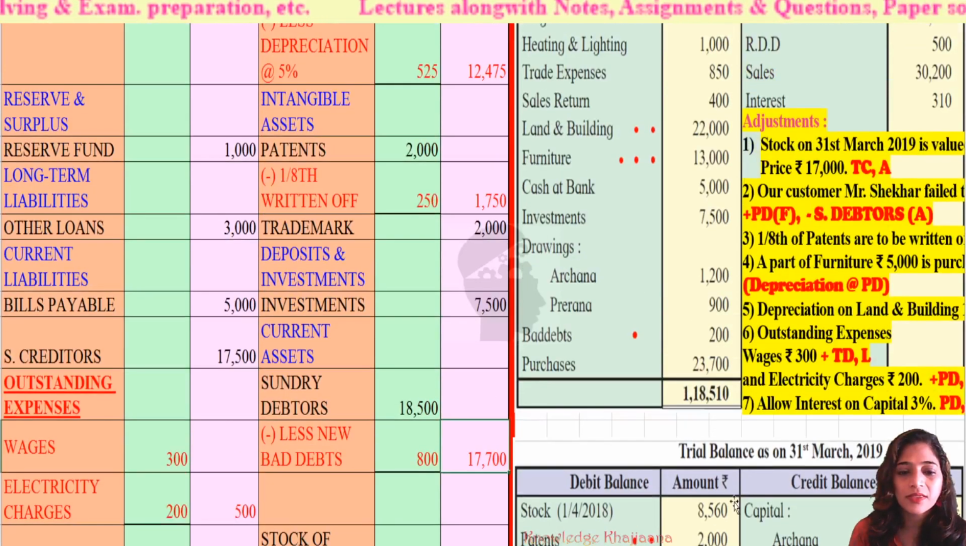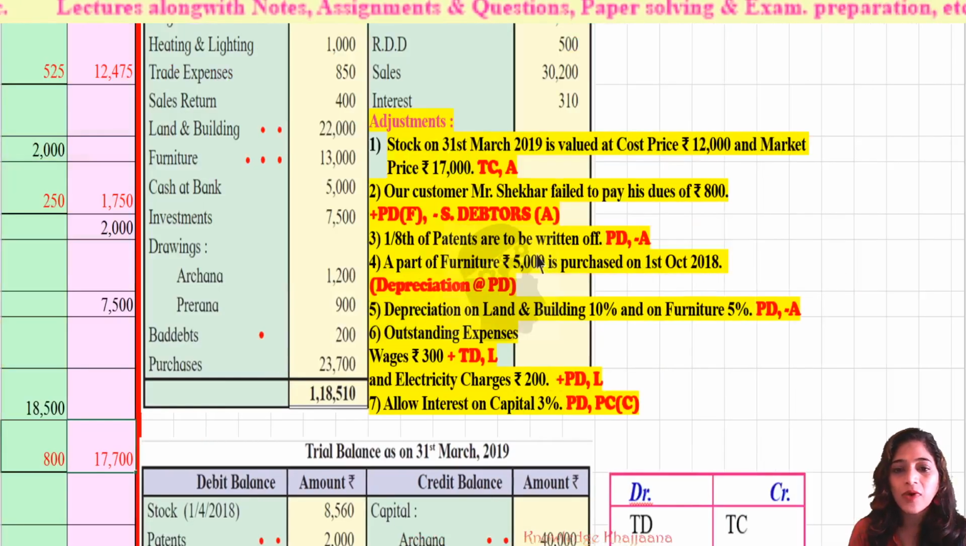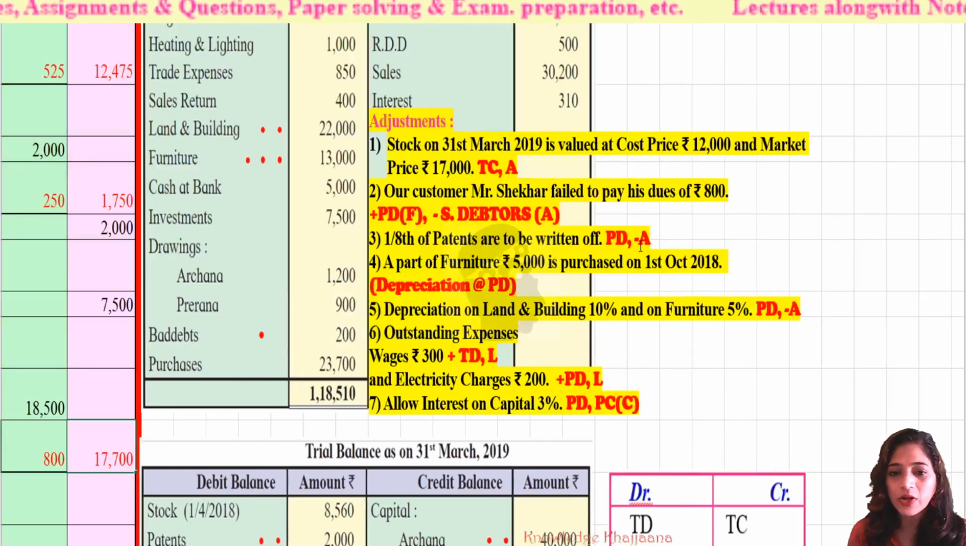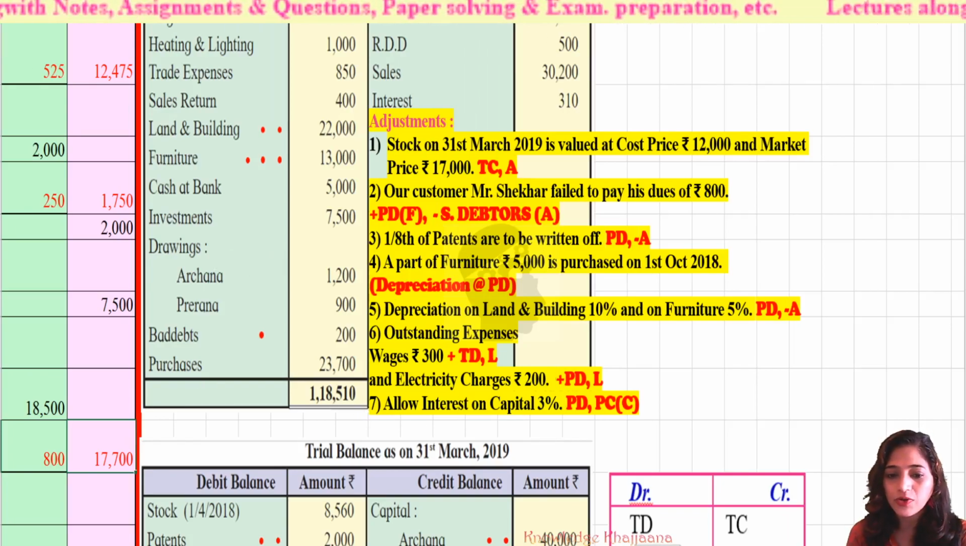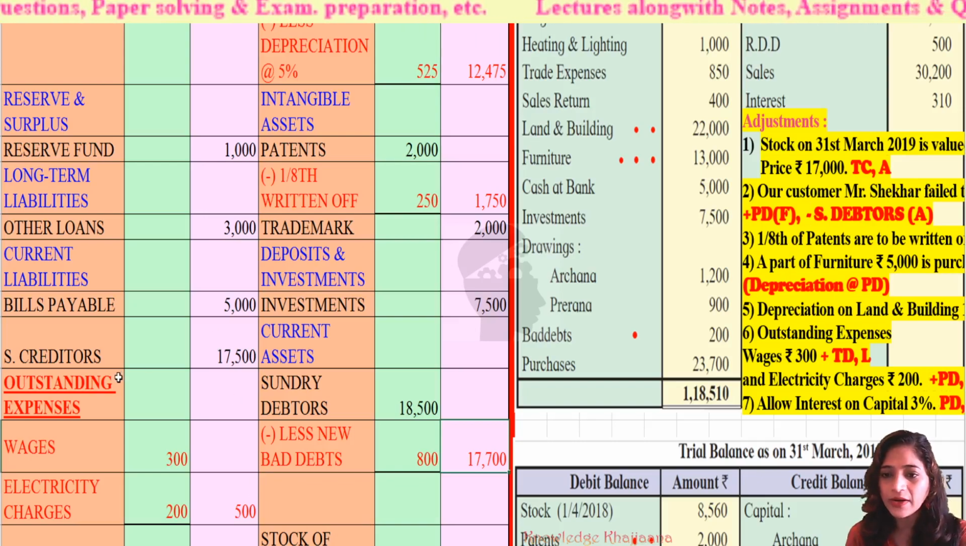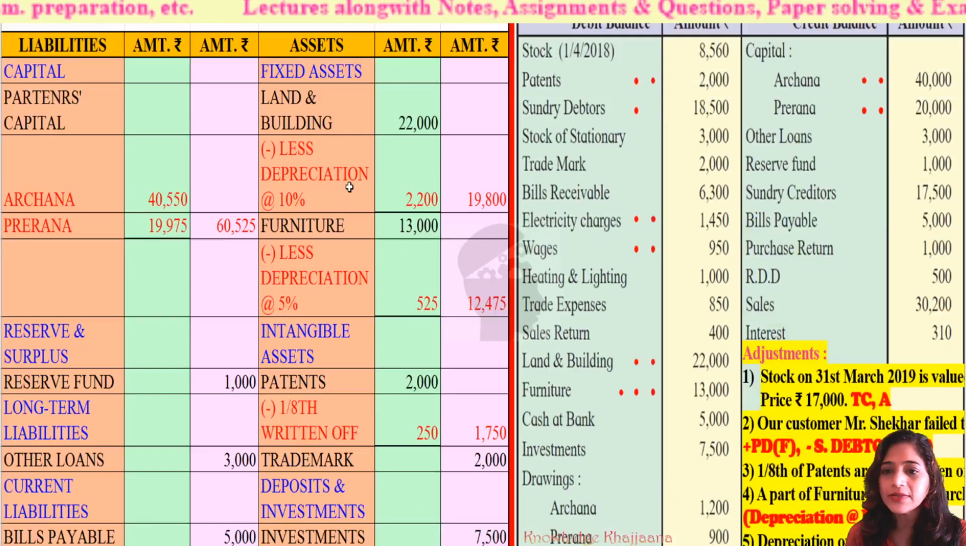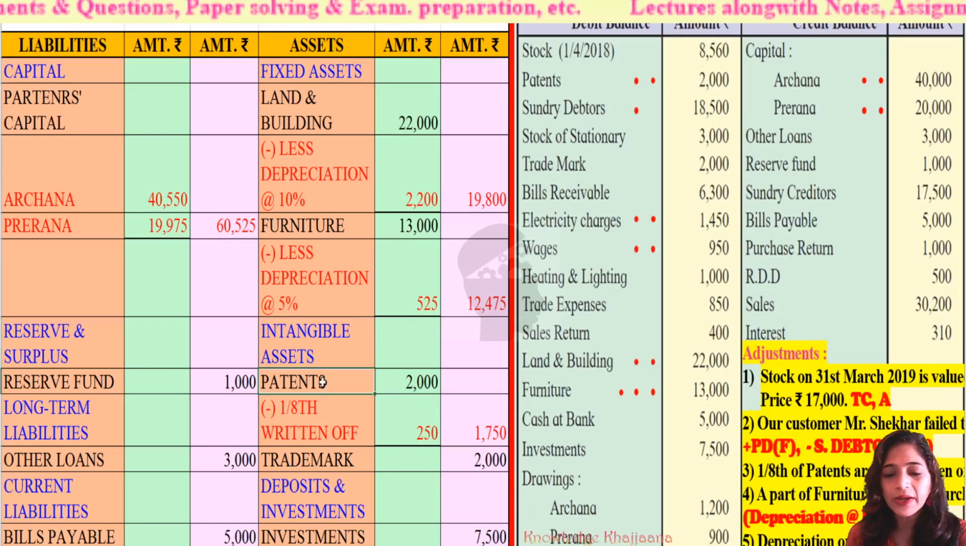Next, third adjustment, 1/8 of patents are to be written off. See, 1/8 part of the patents should be written off. The value of the patent should be deducted. So what is the value of the patents? See, where the patents are recorded, intangible assets. What is the value of the patents?